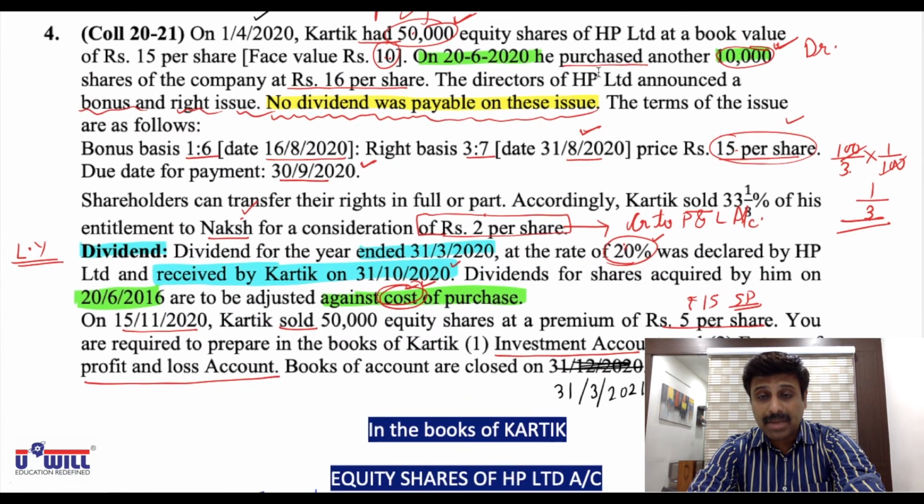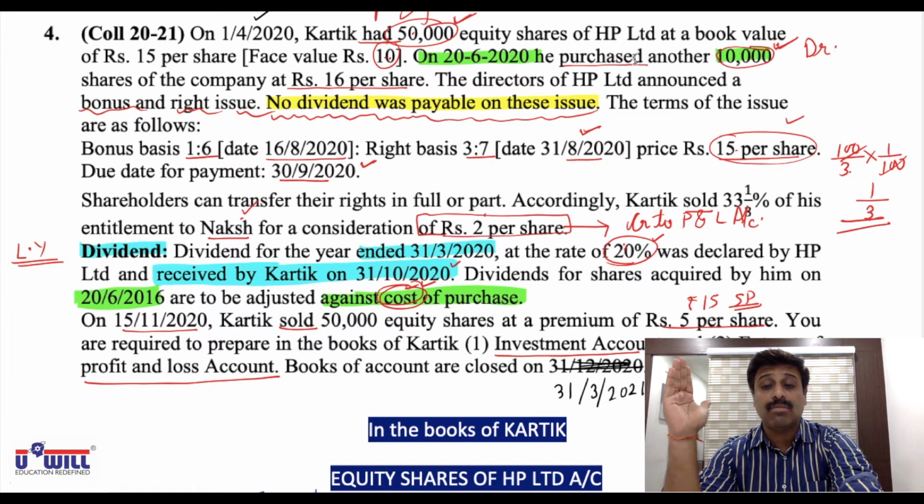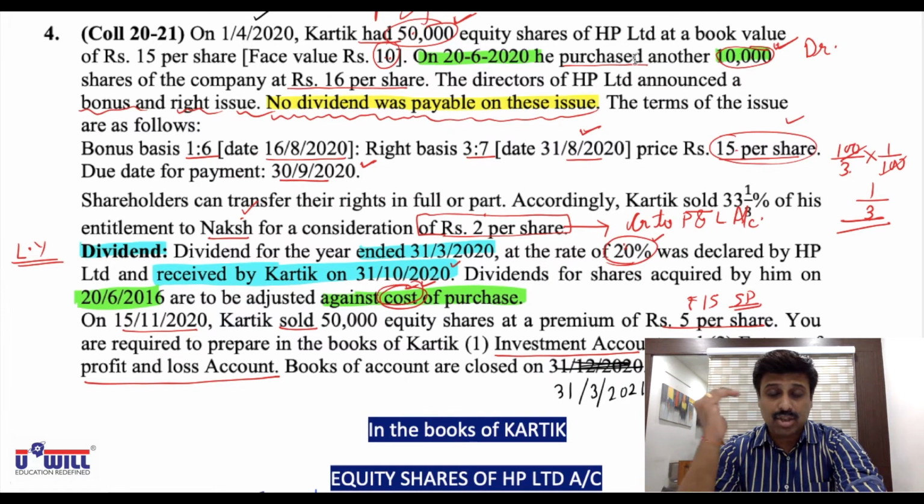Next, on 26/2020, he purchased. Purchase means again it will come on debit side. Here no workings are required because directly you can count it and record it. Why did we make the workings in debentures and bonds? Because of the interest element, cum interest price, ex interest price, brokerage. Here no such adjustments are there, so directly you can record it.